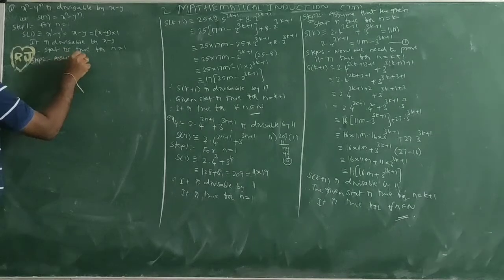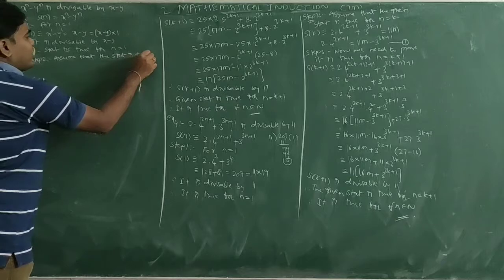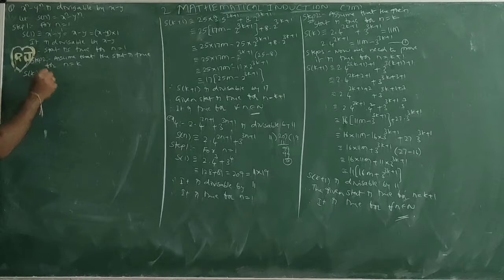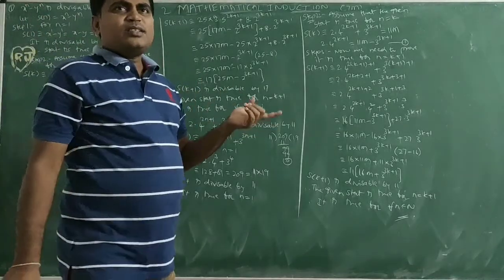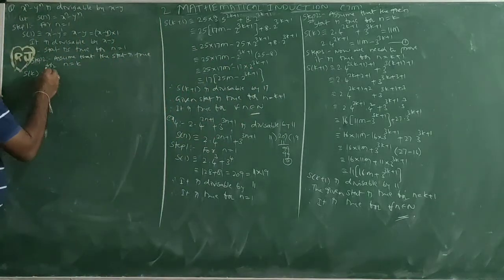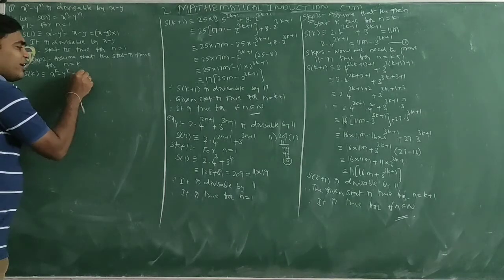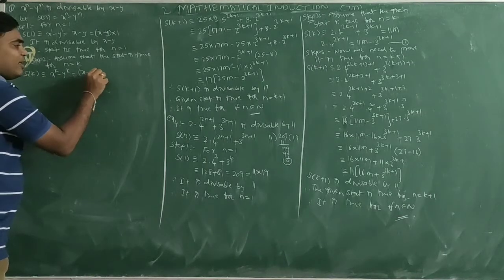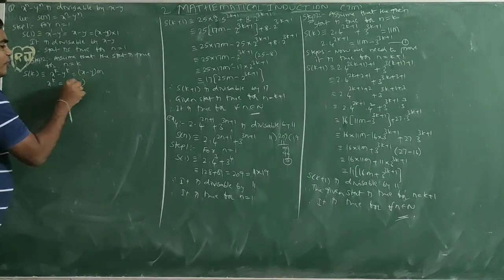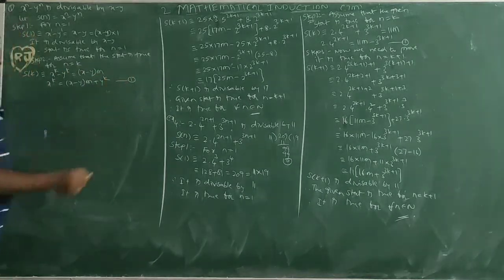Step 2. Assume that the statement is true for n equal to k. So I am considering the given statement is true for n equal to k. The statement means divisible by x minus y. So x^k minus y^k is divisible by x minus y, which is nothing but x minus y into something, that I am taking m. So x^k equals (x minus y) m plus y^k. This, minus y^k, bringing outside, is equation number 1.